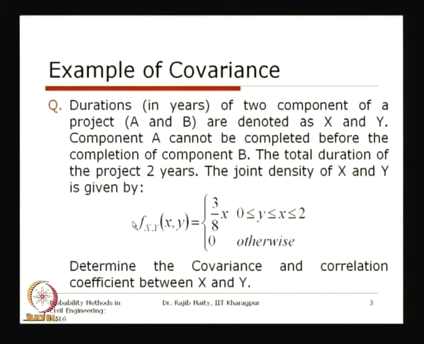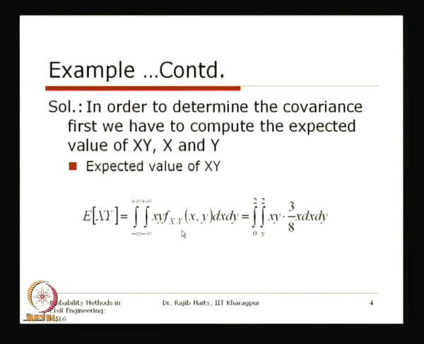In this problem we have to determine the covariance between the durations of the two components, that is between x and y, and the correlation coefficient between these two random variables x and y. If you recall the theory we discussed, the covariance is the expectation of xy minus the expectation of x multiplied by the expectation of y. So first of all we have to calculate the expected value of xy.